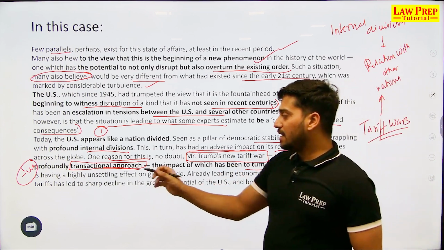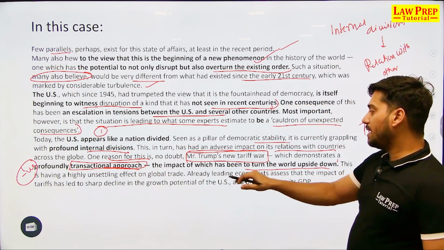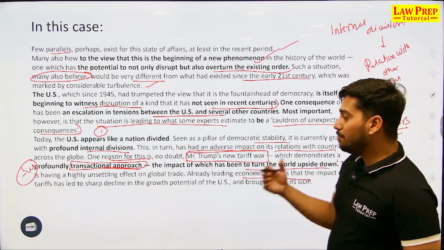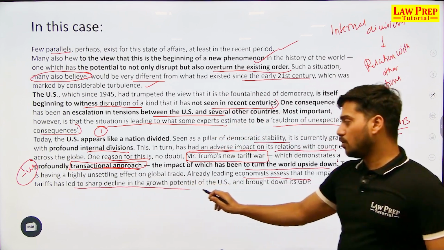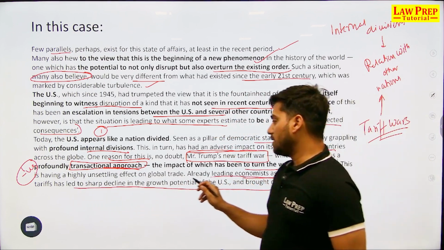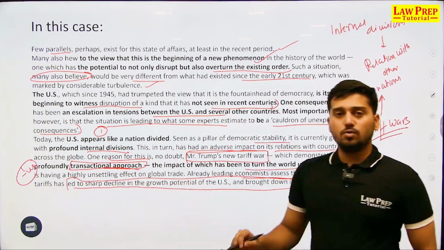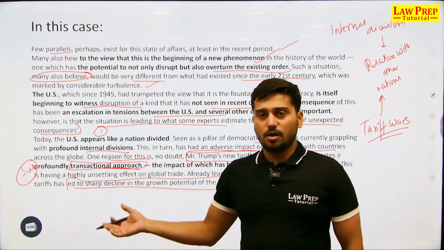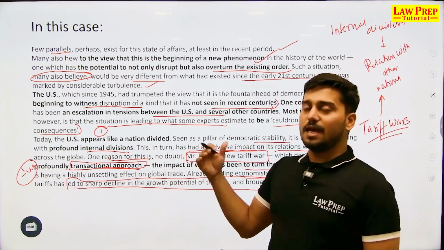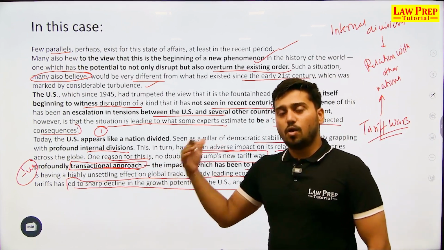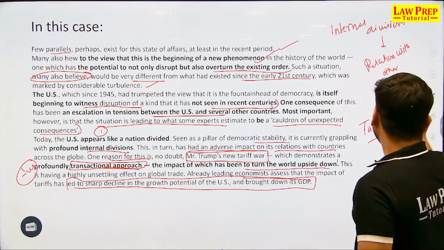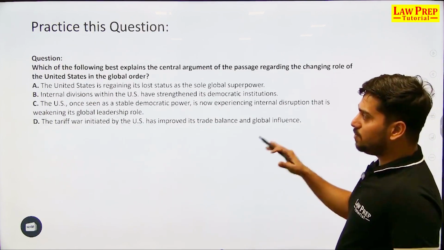This is having unsettling effect on global trade. Already leading economists assess that impact of tariffs has led to sharp decline in the growth potential of US and brought down its GDP. So what you were trying to use to disrupt the global order is basically now has started to disrupt the economy of United States of America itself. Okay, now practice this particular question.